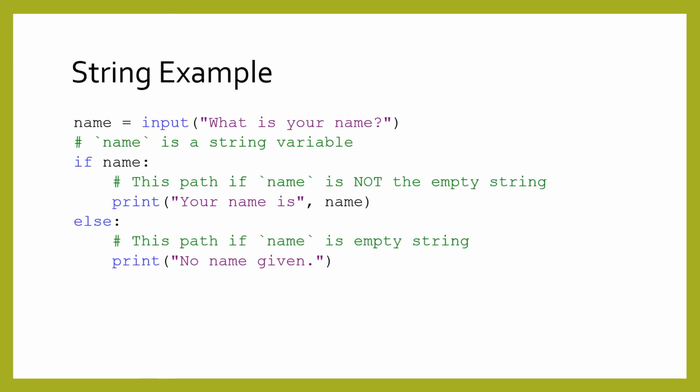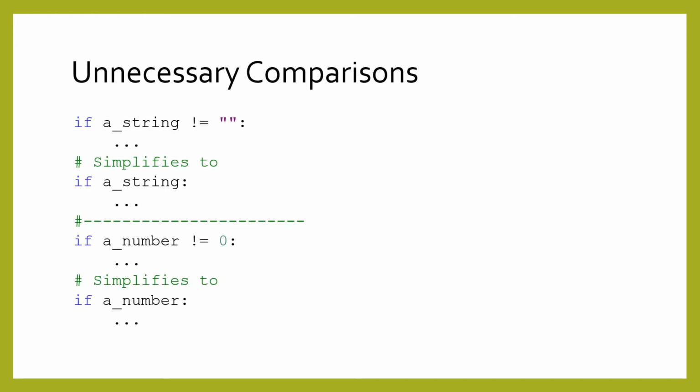Let's look at a simple example, where we take some input from a user. If the user entered an empty string, then we'll print out a different message. When you need to check if a string is not empty, or a number is not zero, Truthiness is the way to go. Notice how each of the following can become much more concise and clear.